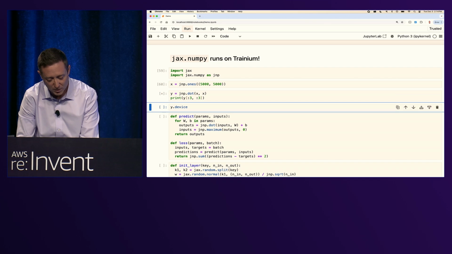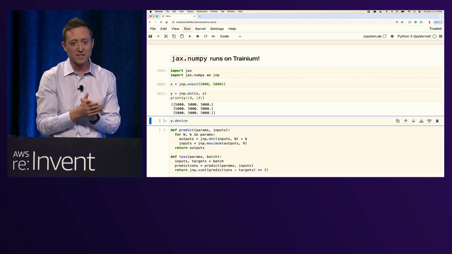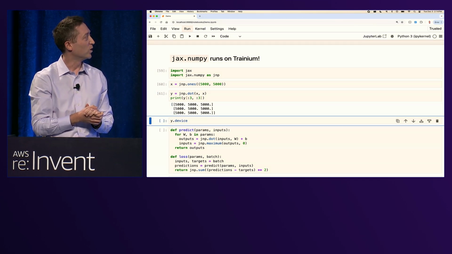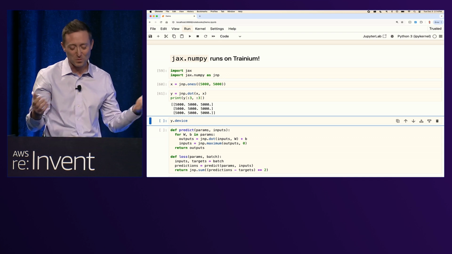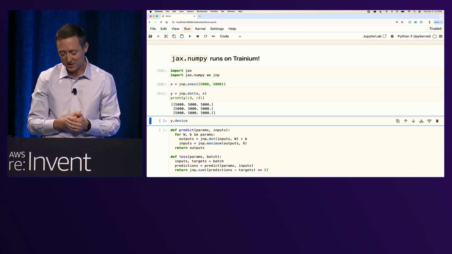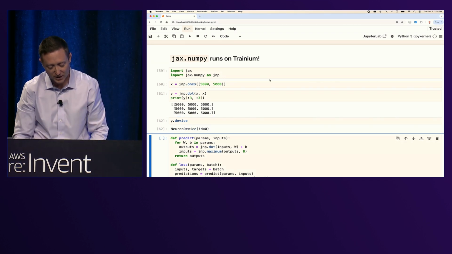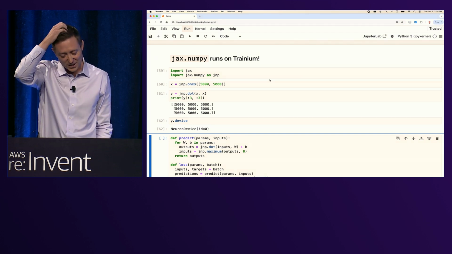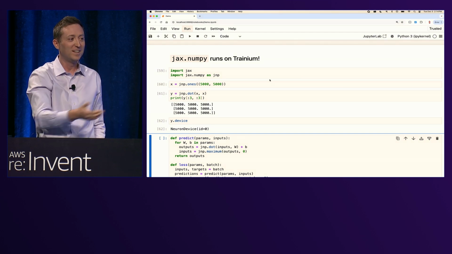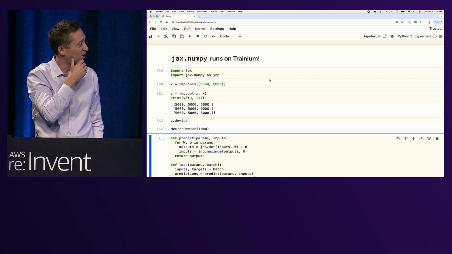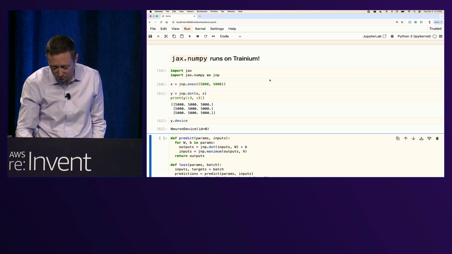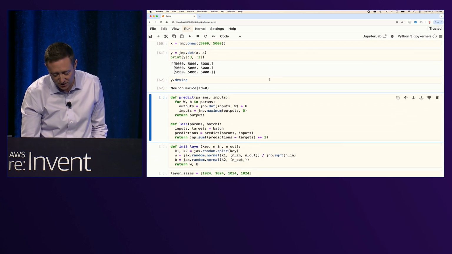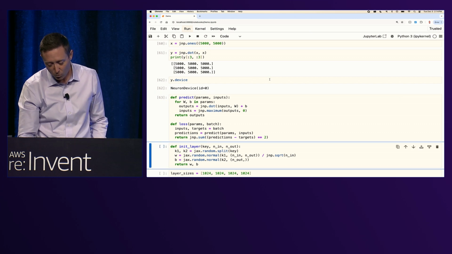Let's just start running NumPy operations. So here we've imported JAX NumPy, and we're making a big matrix and multiplying it together and printing out some results. That's great. And you might not even know that this is running behind the scenes on a Trainium chip. But if you look, you can see that, yes, the data indeed live on Trainium neuron core here. And just using these kinds of operations, like these NumPy operations, we can start to write neural networks.